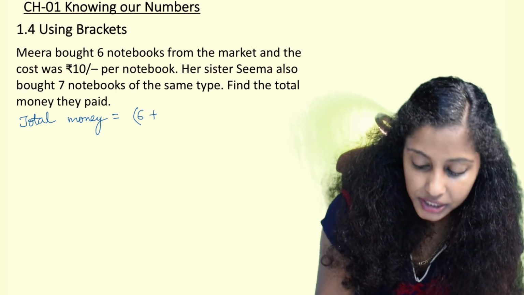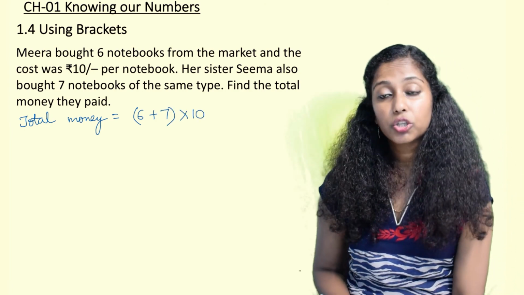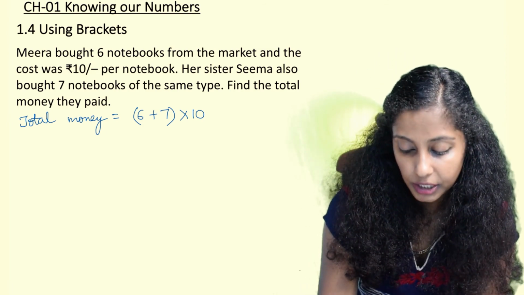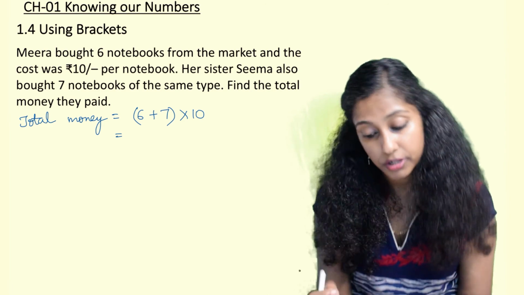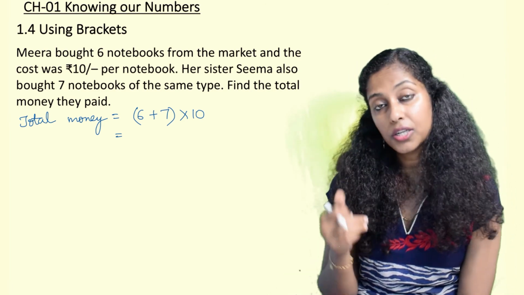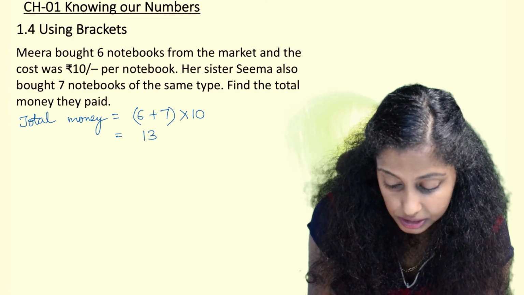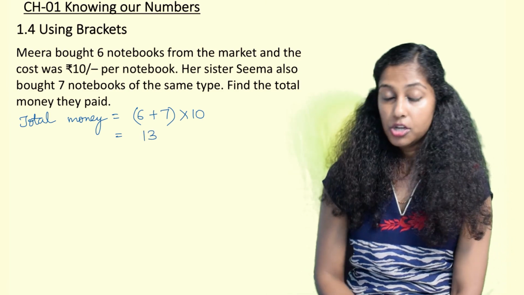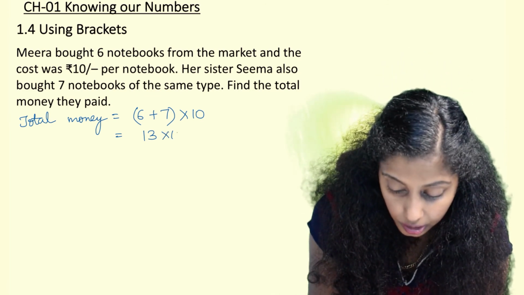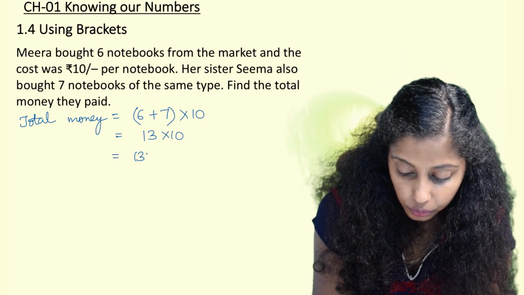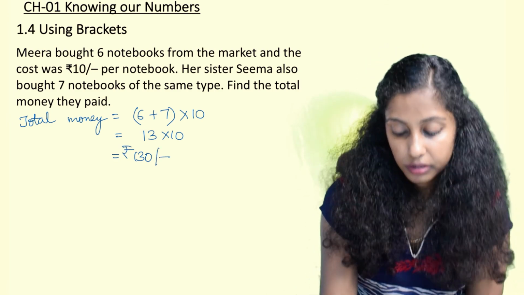So 6 and 7 notebooks, but they purchased each for ₹10, so multiplied by 10. 6 plus 7 is put in the bracket, hence we should solve it first. Once we get the answer of that bracket, we don't have to put any bracket. 6 plus 7 is 13. Now the answer is there and hence no need for the bracket. 13 into 10 is equal to 130. So the total money paid was ₹130.